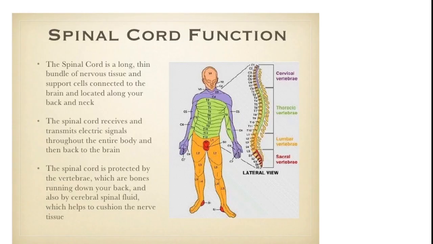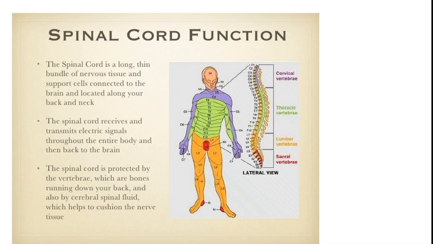Now the next part of central nervous system is the spinal cord and spinal cord's function. The spinal cord is a long, thin bundle of nervous tissue and support cells connected to the brain and located along your back and neck. The spinal cord receives and transmits electric signals. I told you about sensory neuron and motor neuron. Sensory neuron brings the message to the spinal cord, and from spinal cord it is sent back to the affected organ through the motor neuron throughout the entire body and then back to the brain.